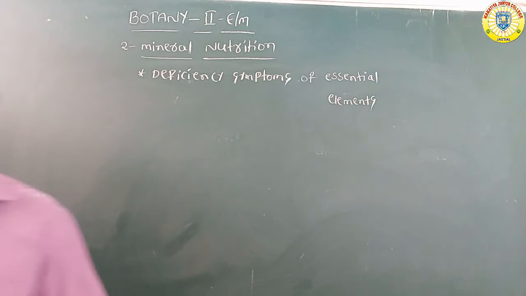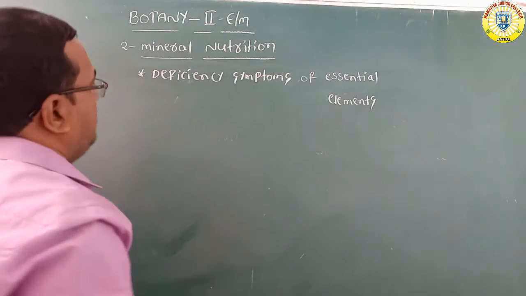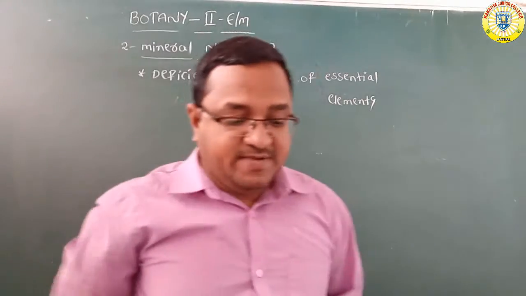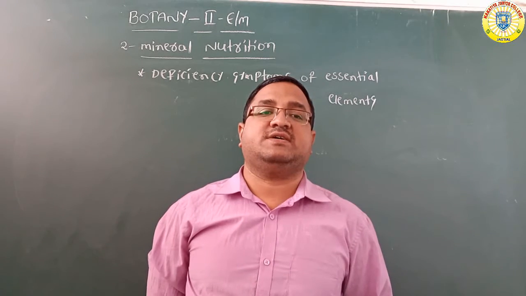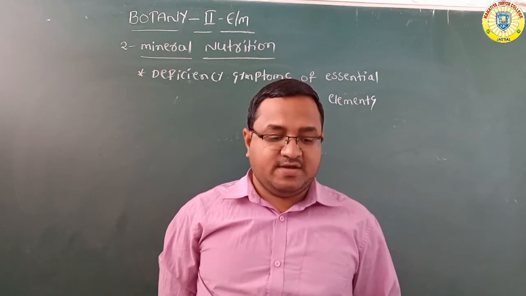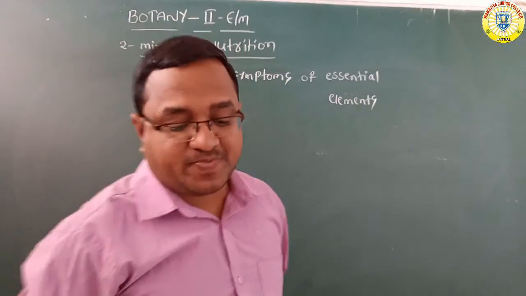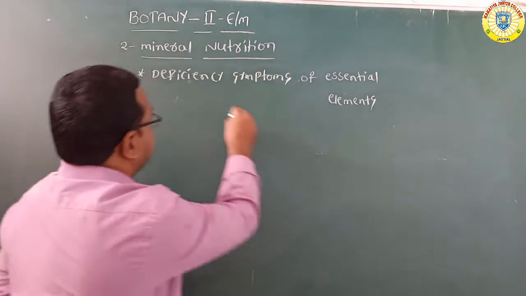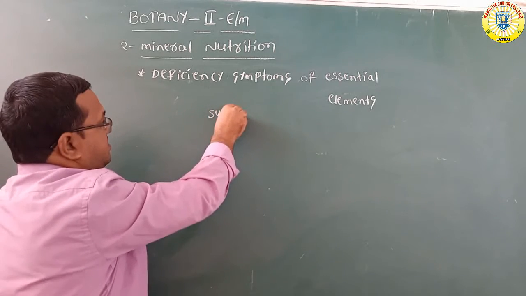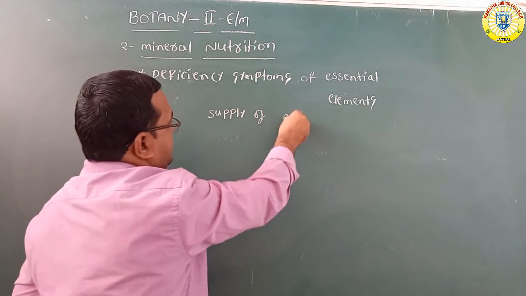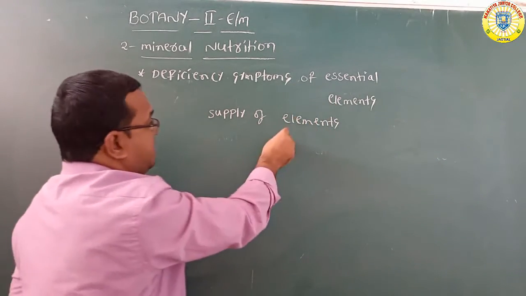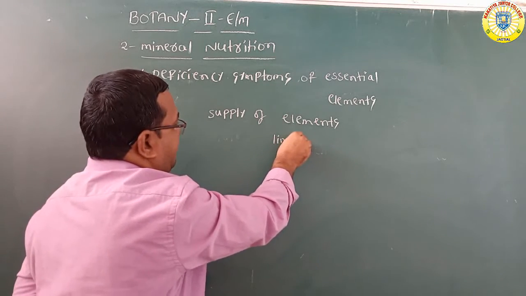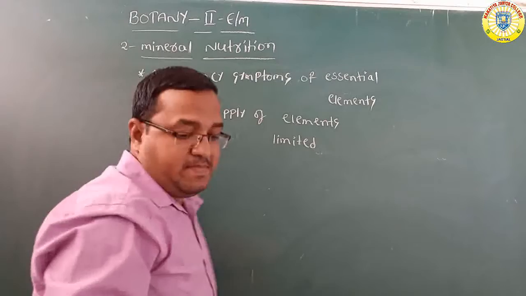Okay, deficiency symptoms of essential elements. But what are deficiency symptoms, or what is called deficiency? Whenever the supply of essential elements becomes limited, what will happen finally?